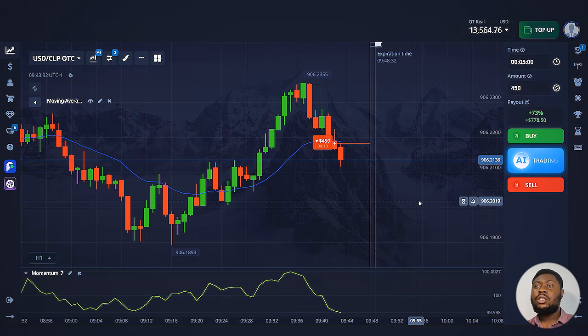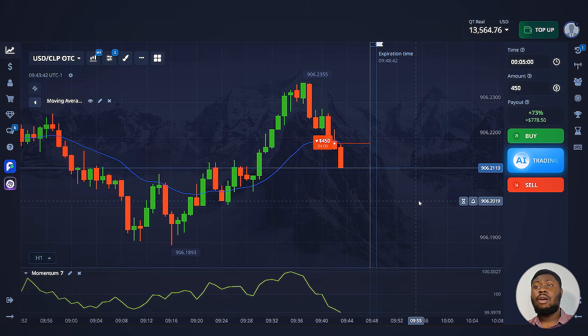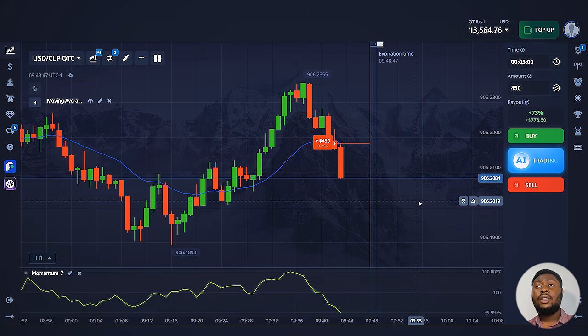This strategy works both in uptrend and downtrend. There are no restrictions on currency pairs. The only thing I want to recommend is to choose currency pairs in which the trend does not change too often. They are more stable and reliable. Otherwise, if you stick to the rules, opening a trade will not be difficult.